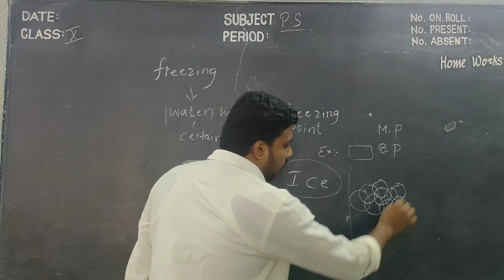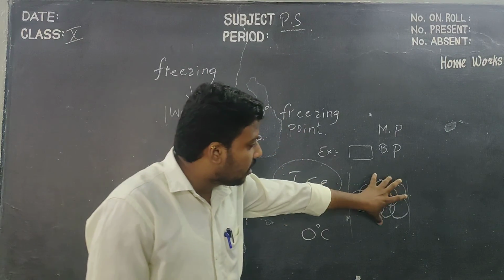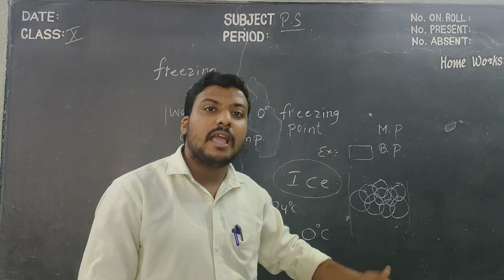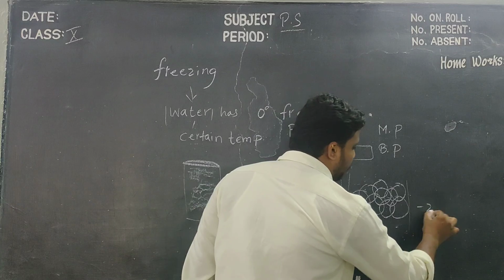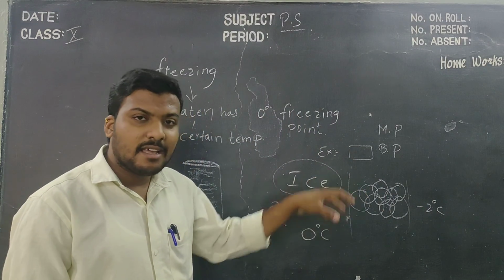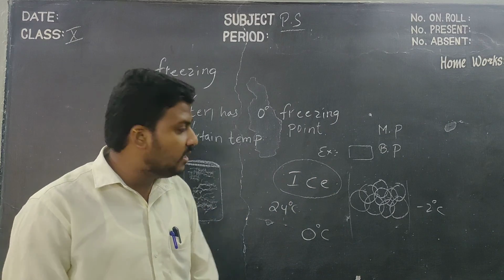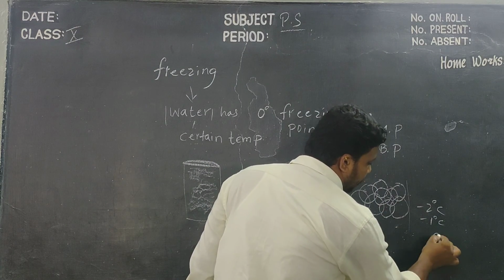Similarly, all these bonds were bonded. If you want to melt it, then after bonding, it again reaches a certain temperature. You may think it is minus 2 degrees Celsius. And children, we have to bring it again to the melting position, which means the temperature has to rise from minus 1 degree Celsius and attain 0.